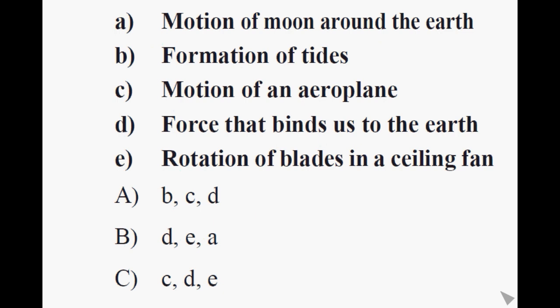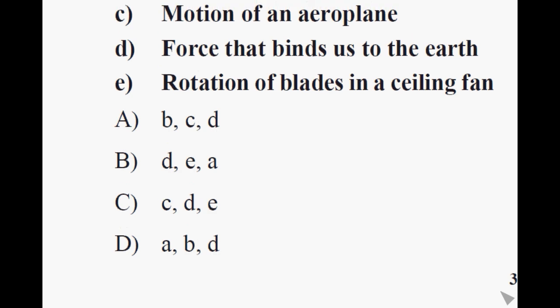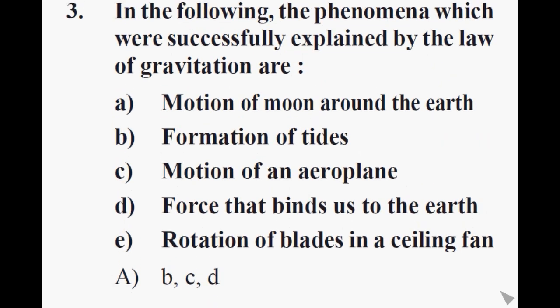Option A, A, B, C, D is correct. Option B, B, D, E, A is correct. Option C, C, D, E is correct. Option D, A, B, D is correct. Correct answer is option D, that is A, B, D is correct. That is motion of moon around the earth, formation of tides, and force that binds us to the earth.